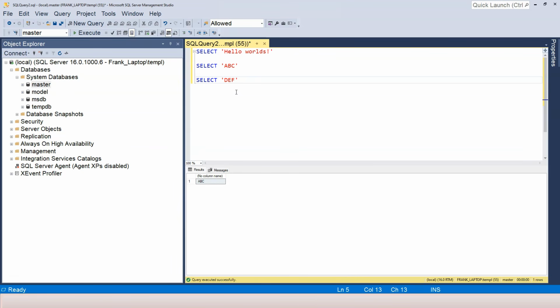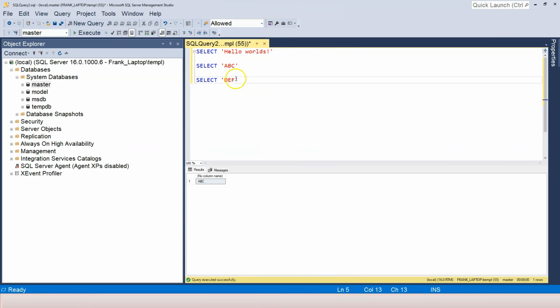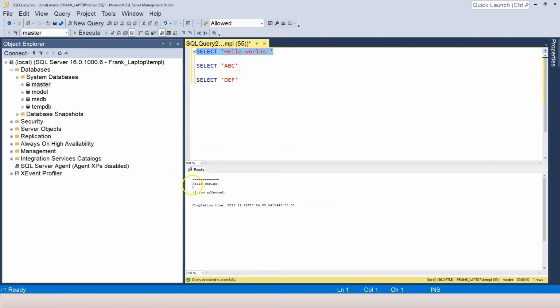I want to add another thing to this video, which is the results. So results can be in different formats. In this case, it's in a grid. You can see this is a column, this is a row, and we can actually change that. Let's go to the query menu over here, and then there's a sub menu item here. There's results to grid, which is the default one, which is the current one, right? And if we change to results to text, and then we run again, let's say we select this one and run it. Now you can see that the result is in text format.